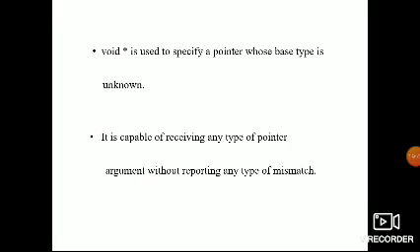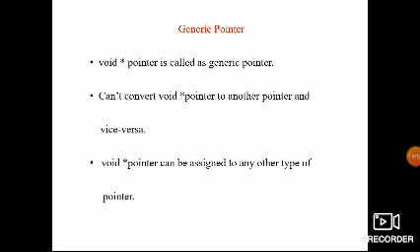For the void pointer, we cannot convert from one pointer to another pointer, but it can be assigned. The second and third points are very important. Generic pointers cannot convert the void pointer to any other pointer, but a void pointer can be assigned to any other pointer. That is the difference: conversion is not possible, but we can assign it.